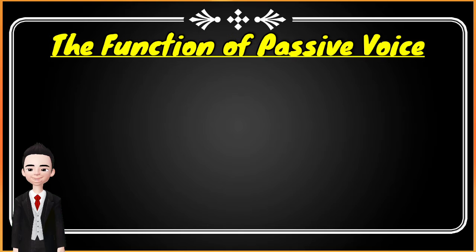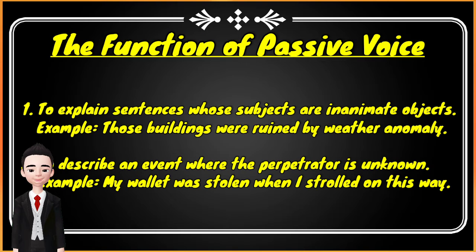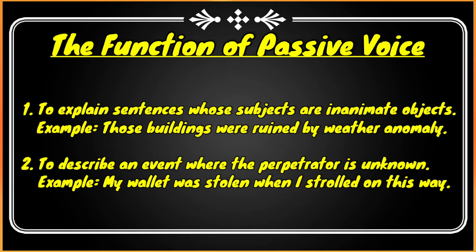The function of passive voice. 1. To explain sentences whose subjects are inanimate objects. For example, those buildings were ruined by weather anomaly. 2. To describe an event where the perpetrator is unknown. For example, my wallet was stolen when I strolled on this way.